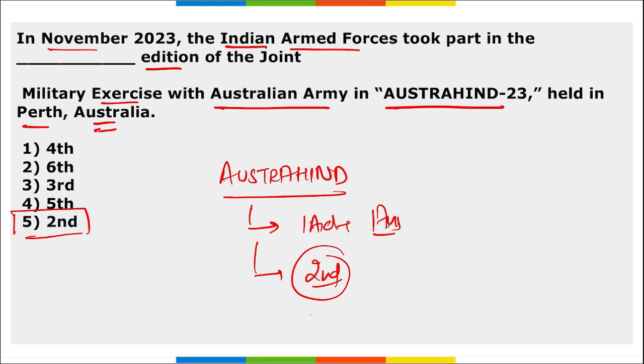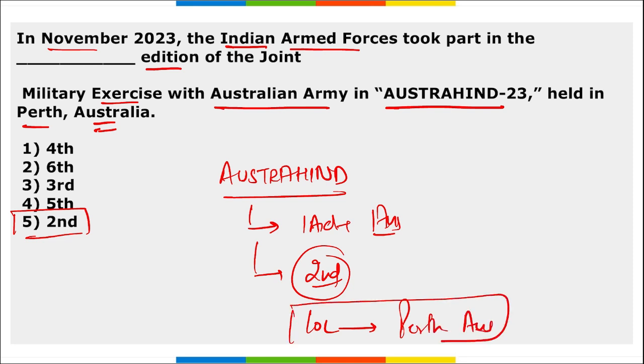Next the question can be asked is, what is the location where this exercise was held? It was held in Perth, Australia. This question also becomes important.